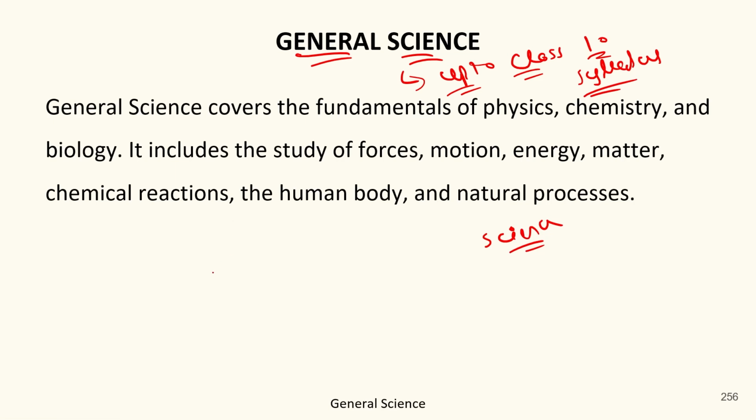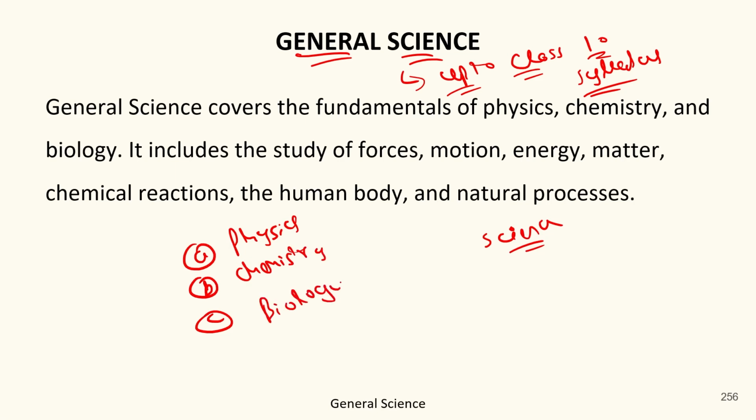And the general science section is divided into three parts: A, B and C. A part stands for physics, B part stands for chemistry, C part stands for biology. These three parts combined together form the general science section.